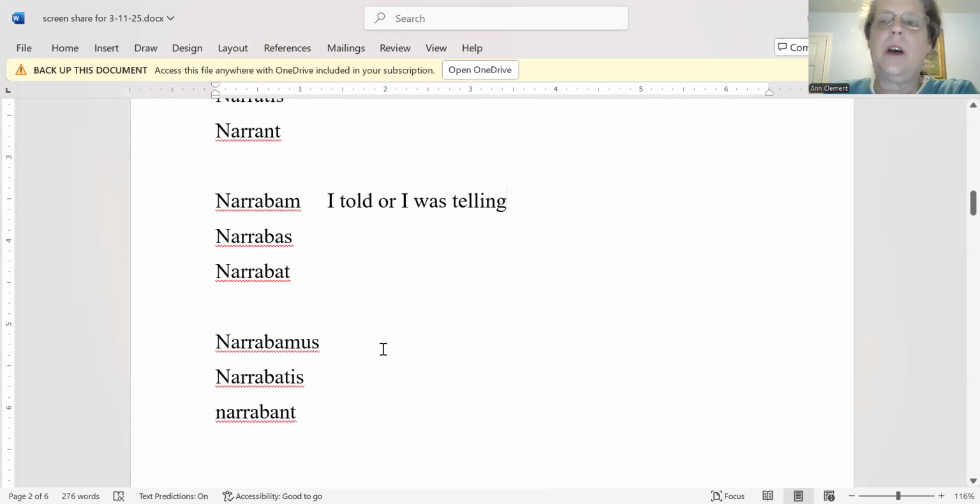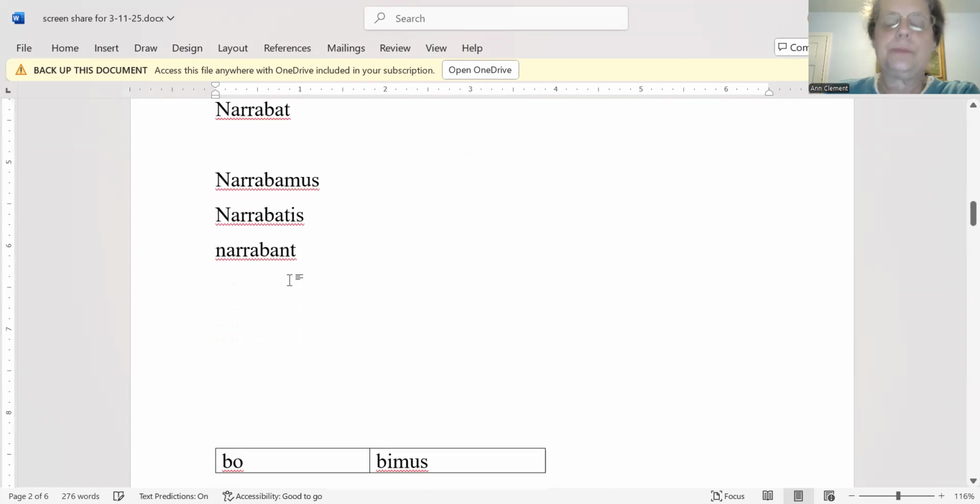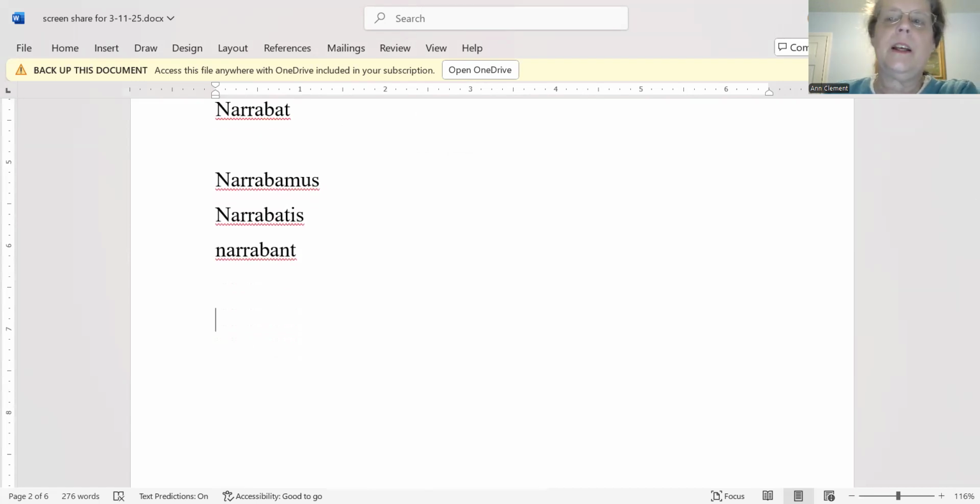So today we're going to go on to the third tense, and that would be the future tense. Now, in English, when we express the future tense, we use a helping verb, and that helping verb is will. So for instance, we would say, we will eat lunch at 11:30.